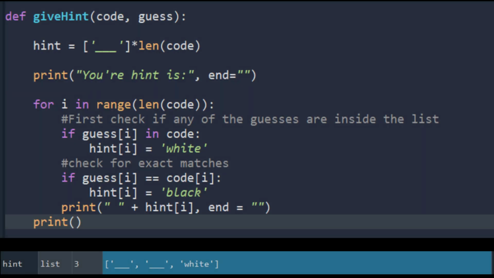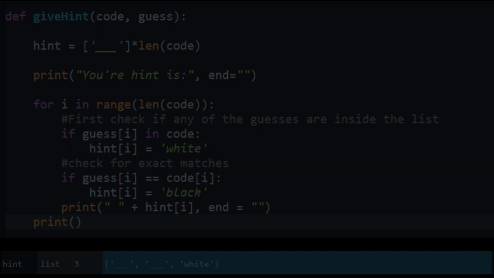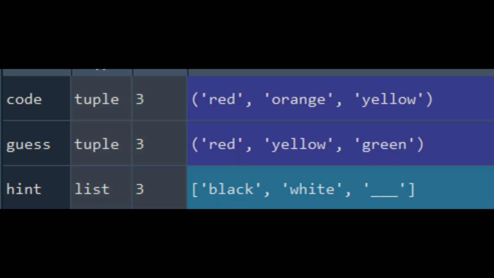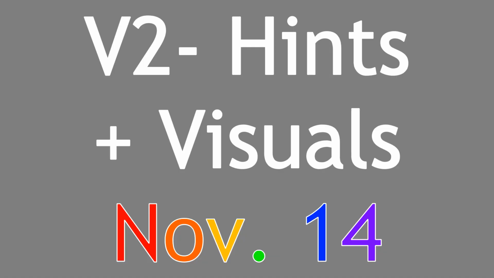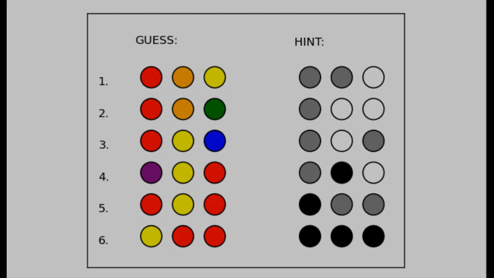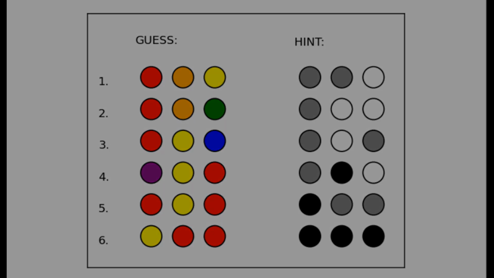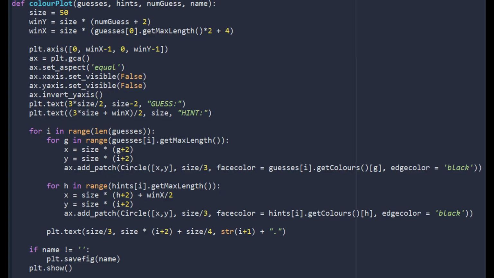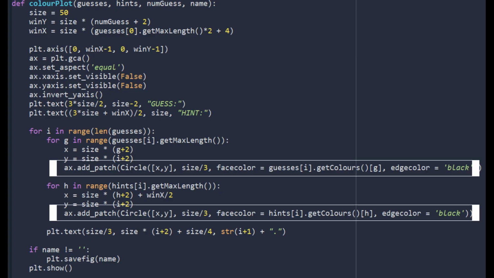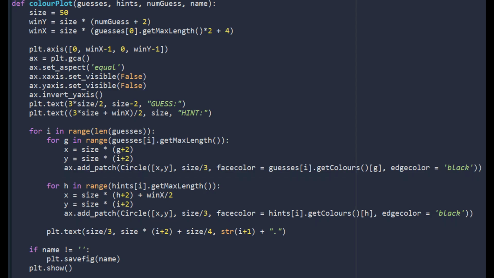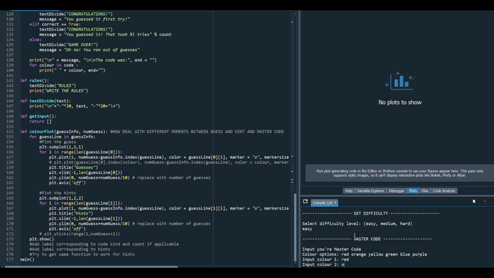It was because of the decision to use lists that implementing a hint function was straightforward. While at this point it couldn't deal with repeated colors, it could give color and location matches as well as just color matches. For version 2, the next step was to create plots that visualized the game. To do so, I decided to use patches from Matplotlib, which we had learned about in class and seemed like a simple, readable approach. At this point, I felt like I had a working program.